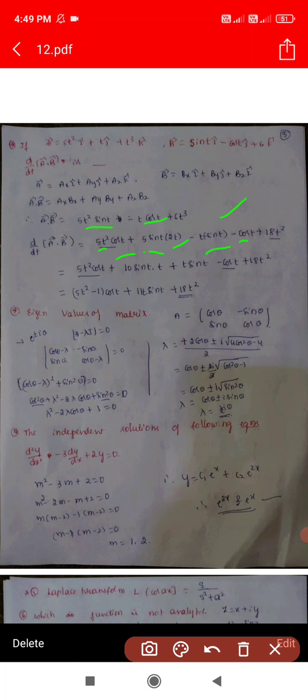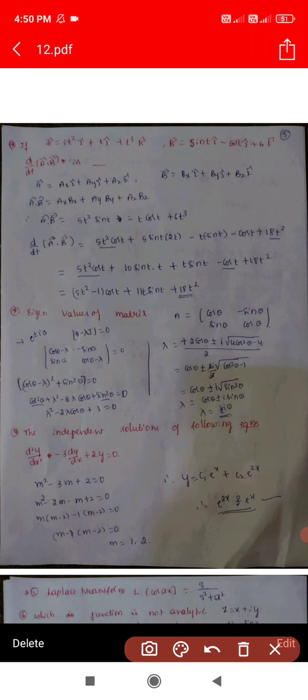So 6t cube differentiation is 6 into 3 into t square, so 6 into 3 means 18t square. Directly I will write: 5t square cos t plus 5 into 2 means 10 sin t plus t minus into minus plus will become t sin t minus cos t plus 18t square. Here cos t will be common. So 5t square minus 1 into cos t plus 10 plus 1, 11 t sin t, and 18t square. This is the answer for the following question.